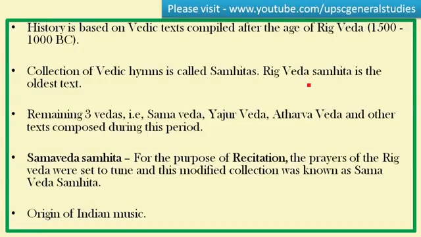Here we know about the later Vedic period because of the stories and various accounts mentioned in the remaining three Vedas, that is Sama Veda, Yajur Veda, and Atharvana Veda, which were compiled during this period, that is the later Vedic period. So we have a total of four Vedas. Rig Veda, the oldest, was compiled during the early Vedic period, and the remaining three Vedas, Sama Veda, Yajur Veda, and Atharvana Veda, were compiled during the later Vedic period. So this is the crux of the issue here.